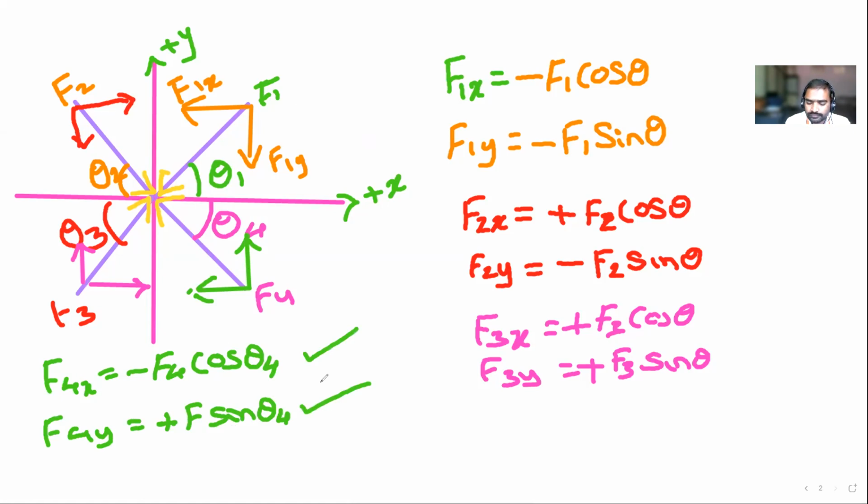Everyone, is it clear? Sir, it's just an inverted mirror image of the previous one. Initially it was away from the origin, now it is towards the origin. Yes, but what you have to remember is this: if the force is moving in the right-hand side, the x component is positive. If the force is moving in the upward direction, then the y component is positive. You only have to see whether it is left or right: left is negative, right is positive. Whether it is upward or downward: upward is positive, downward is negative. Only that much you have to see.